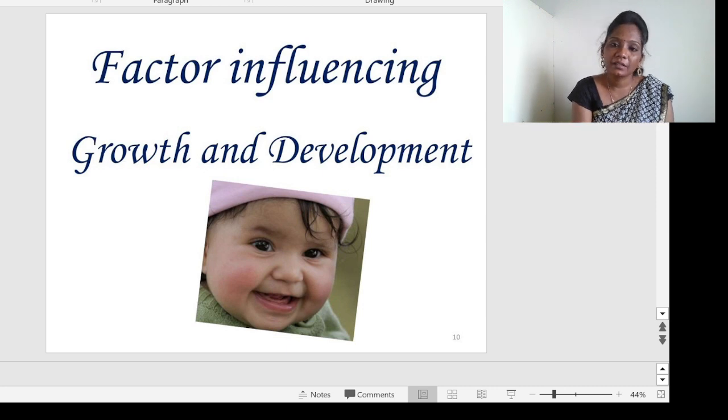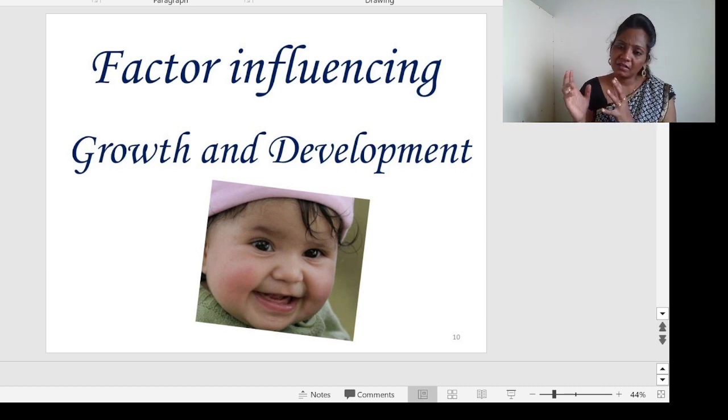In this class I would like to continue with growth and development, that is, factors influencing growth and development. When you see a group of children, one child will be chubby and one child will be very thin, one child will be in moderate body structure, and one child will be very active and one child is very dull. So each and every individual is unique in their growth and development.